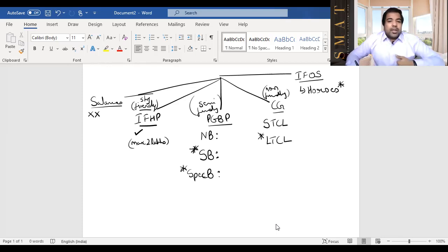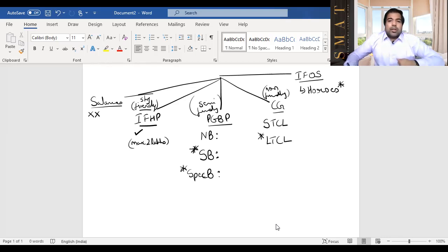Now the remaining one is normal business, which is also called non-speculative business. Guys, write that in the exam, non-speculative business. But normal business, can it go outside? Yes, but it's a semi-friendly head. That means, can it go to salaries? No, it can't go to salaries. Can it go to IFHP? Yes, it can go to. Can it go to capital gain? Yes, it can go to. Can it go to IFOS? Yes, it can go to. So semi-friendly basically means it cannot go to salaries. And of course, casual income, no one can touch, not even PGBP.